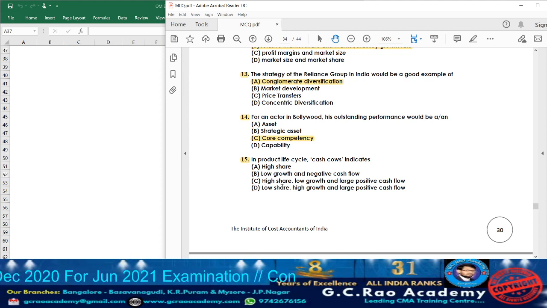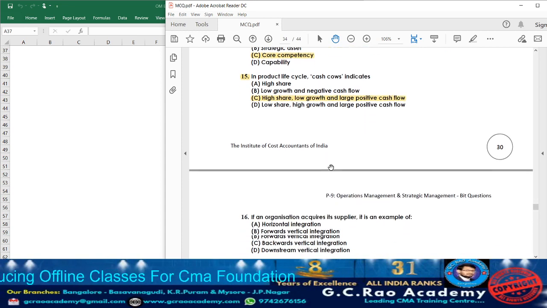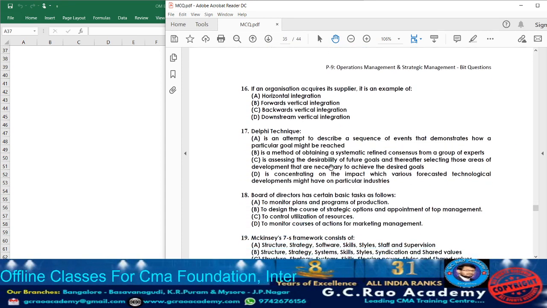Option C, high share. Yes, high market share will be there. Low growth. Yes, the growth will be low and large positive cash flows. It is going to have in cash cows. When the star becomes cash cows, usually the cash flow, whatever they are going to generate, positive cash flows will be there. So what will be the answer? Option C. Option D, they are given low share, so as they are given low share initially itself, it cannot be the answer. As per BCG matrix, the cash cows will be having high market share, low growth, and they will be yielding positive cash flows to the organization. That will be called as what? Cash cows. Now let us move on to question 16.